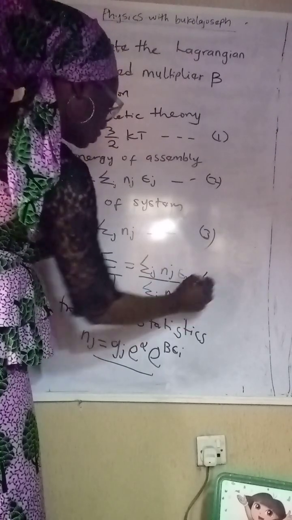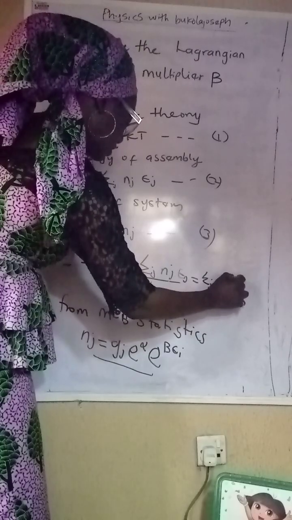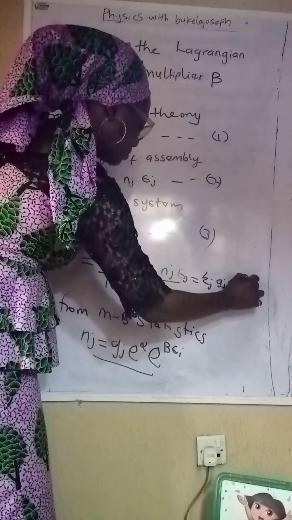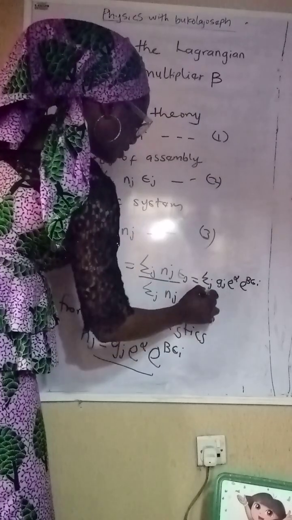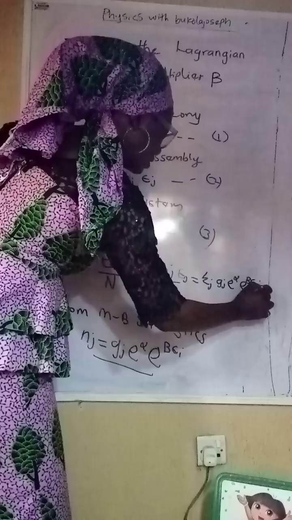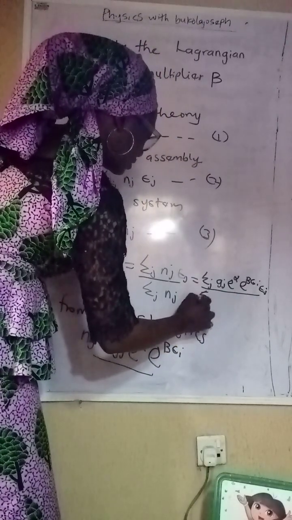Remember we're substituting Nj, so it becomes Gj exponential alpha exponential beta Ej, and there's Ej here, so we're going to put Ej, all over sigma j.